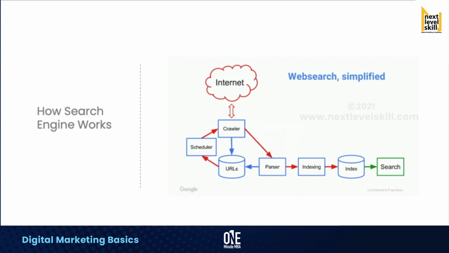So this is how Google search engine works. A search engine works by taking a list of known URLs, which then go to the scheduler. So you can see the scheduler here, and you can see the URLs. Then the scheduler decides when to crawl each URL. Crawling means to search into. So the crawled page then goes to the parser. This is the parser where vital information is extracted and indexed. Indexing is none other than arranging the right files.